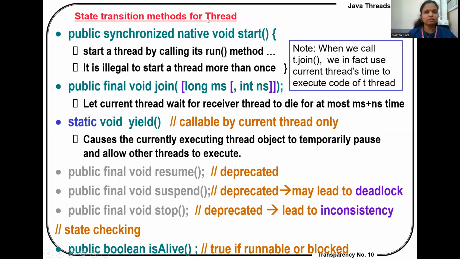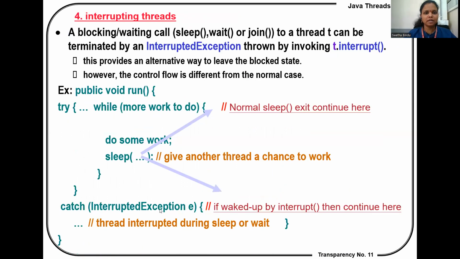Now, state transition methods for threads. Public final void join. These are the methods: native void, join method, yield method, resume, suspend, stop. These are the different methods present in thread synchronization.